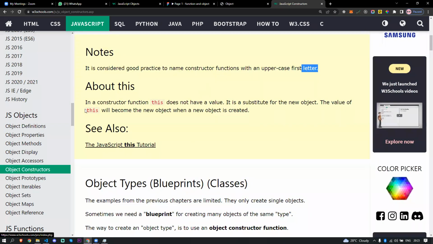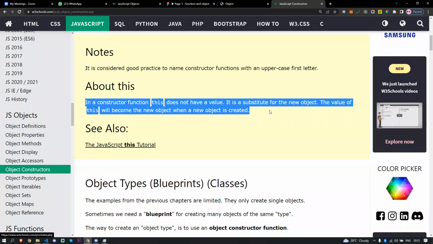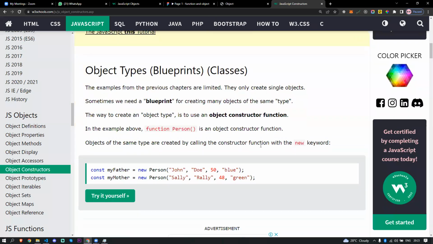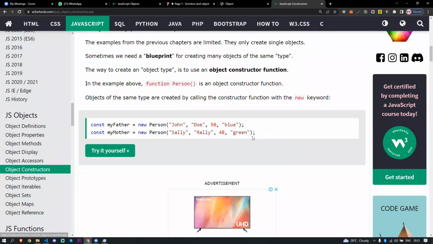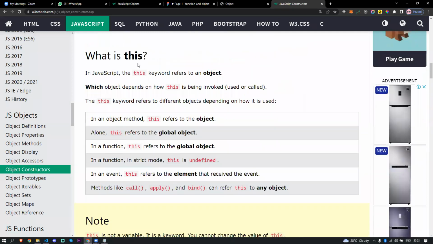About this: in a function constructor, this does not have a value. It is a substitute for the new object. The value of this will become the new object when a new object is created. This is very hard to understand for you, so I will explain that in a practical way. We don't need this kind of thing, so just see the syntax. The same concept we're going to do. Just see the syntax. This is the important thing.